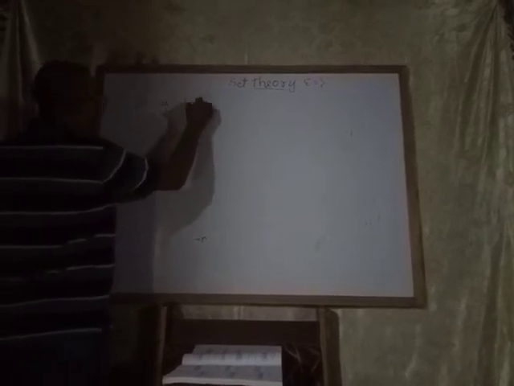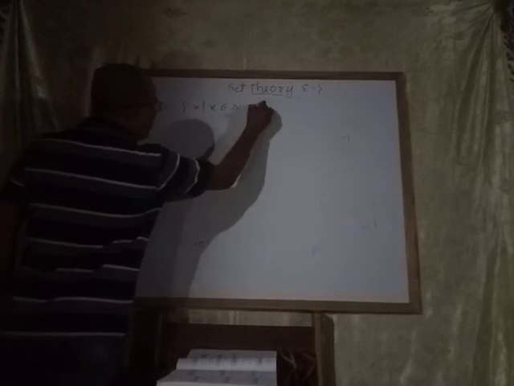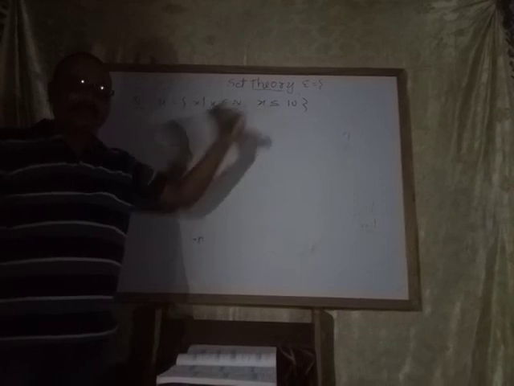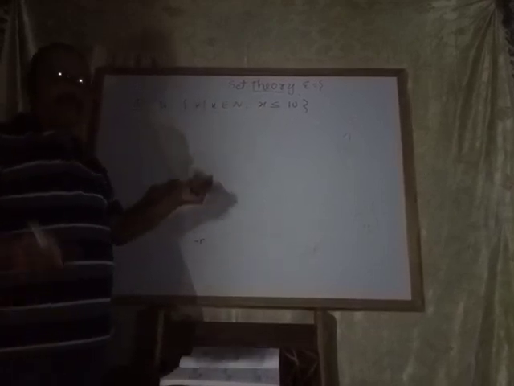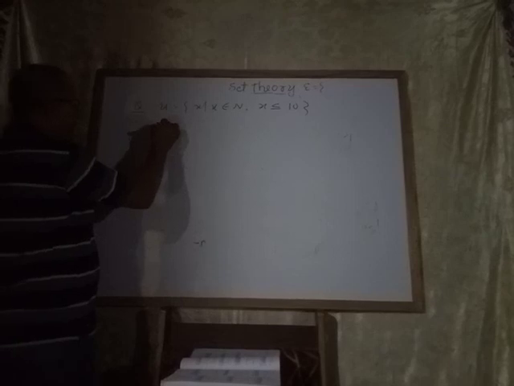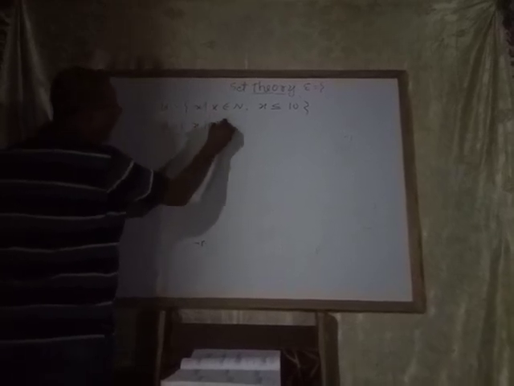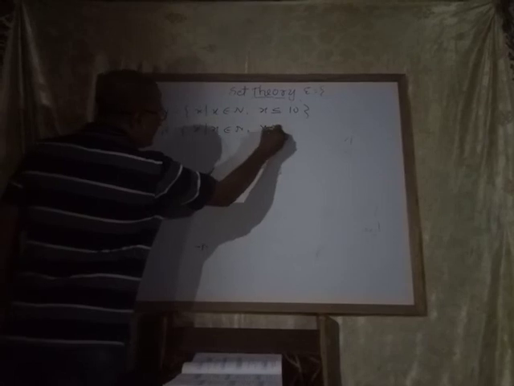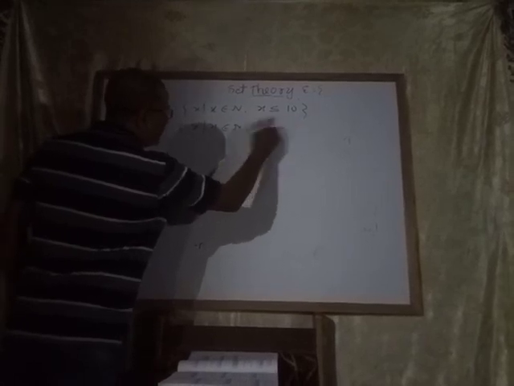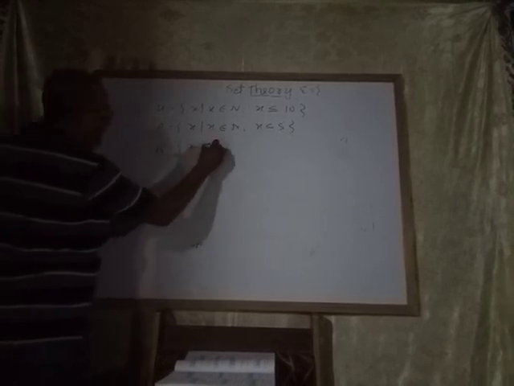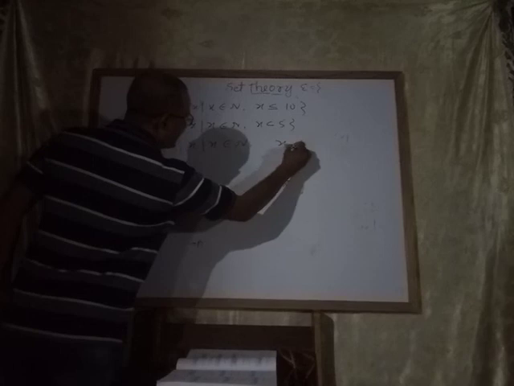Question. Universal set is given: x such that x belongs to natural numbers, x less than or equal to 10. I have written this in set builder form. First you write this in roster form, then you find the rest. Set A: x such that x belongs to natural numbers, x less than 5. Set B: x such that x belongs to natural numbers, x less than or equal to 7 and greater than or equal to 3.